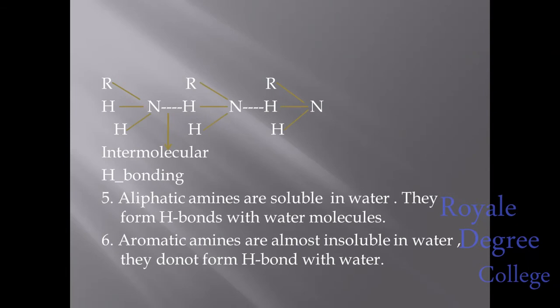Here you can see the primary amine structure. This one is R, single bond N, single bond H, single bond H. Another primary amine, second molecule of the primary amine. In between nitrogen of one primary amine and hydrogen of another primary amine, a bond is going to form. That is nothing but intermolecular hydrogen bonding, you can see. This will be there in case of primary amine as well as in case of the secondary amine. But in case of the tertiary amine, this intermolecular hydrogen bonding will not be present.